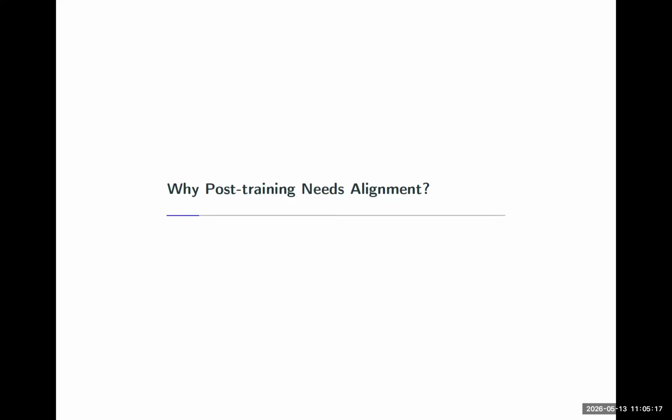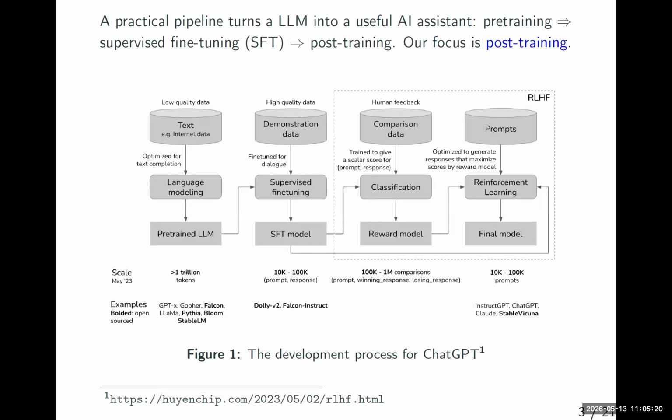Okay, here comes the first part. Why does post-training need alignment? This figure nicely captures the standard pipeline for training a useful AI agent or large language model. As I have emphasized before, we start with pre-training on large-scale text corpora, and then use supervised fine-tuning to improve the large language model performance based on human demonstrations. And then we still need to do post-training to align the large models with human preference. The focus of this talk is again post-training.